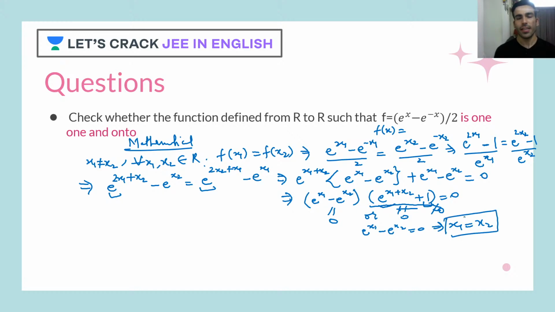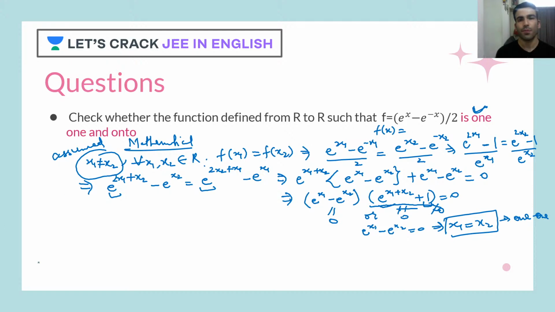Okay, so we got this. When we got this, what does that mean? Whatever we assumed was our assumption, but it turned out that both are equal. That means this function is what? One-one. So there is a tick mark on one-one. Yes, it's one-one. Okay.